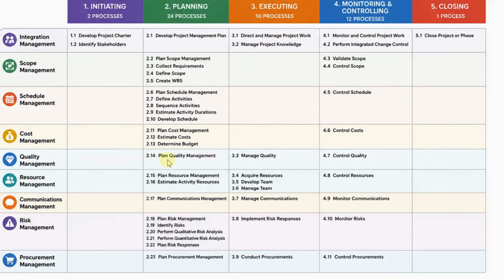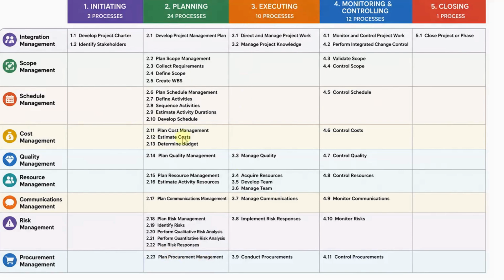And then comes our hero, which is plan quality management and then plan resource management, estimate the activities, how we are going to plan communication, how are we going to plan risk, identify risk, perform qualitative risk analysis, perform quantitative risk analysis, plan risk responses, and plan procurement management.